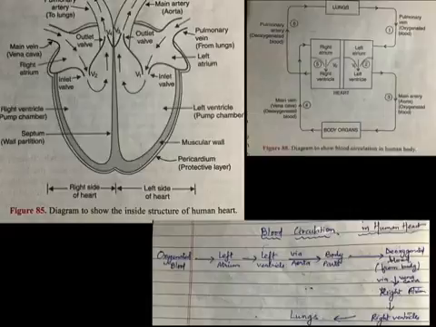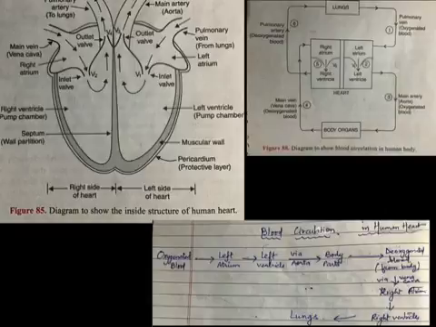Now, when the left atrium contracts, the oxygenated blood is pushed into the left ventricle through the valves. When the left ventricle contracts, the oxygenated blood is forced into the main artery called aorta.